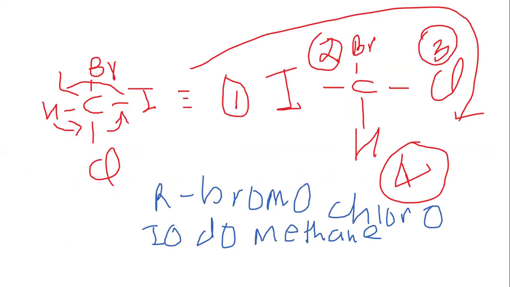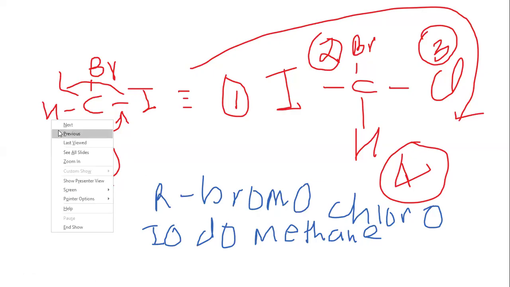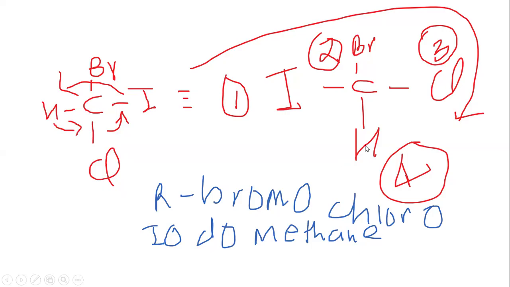See, in this example, the lowest priority is on the left-hand side. So the lowest priority on the left-hand side is rotated in the clockwise direction, and this hydrogen and this, but the top stays unchanged.